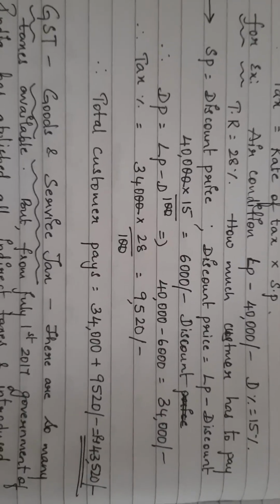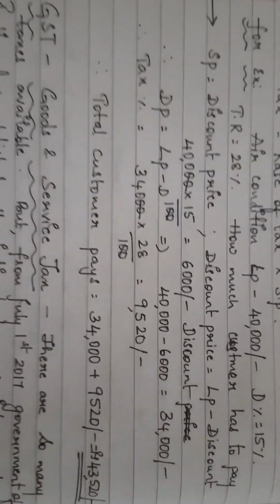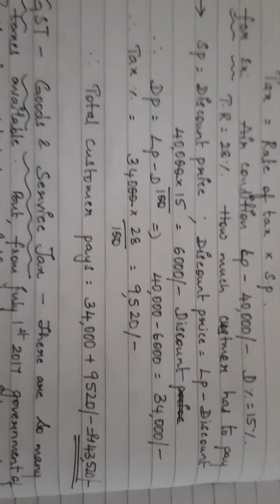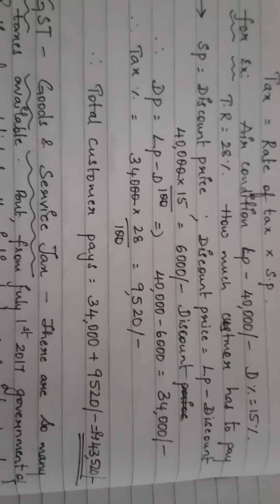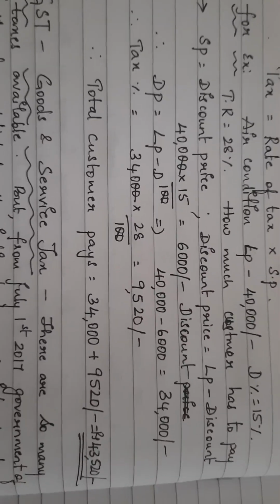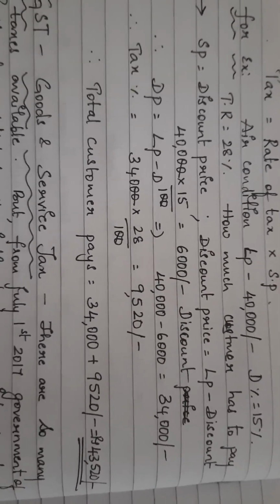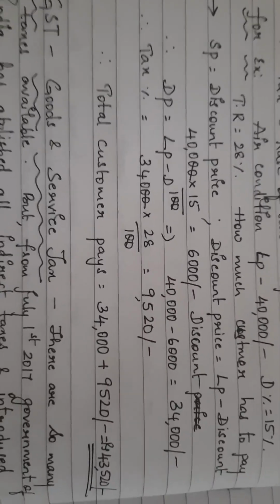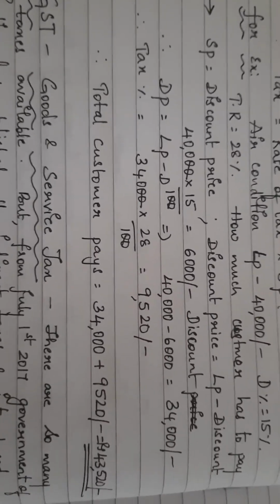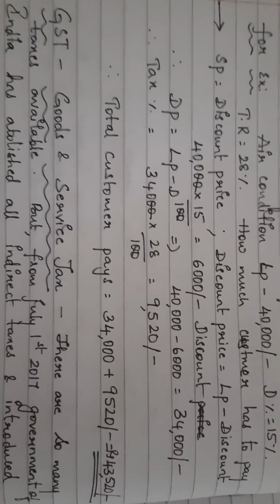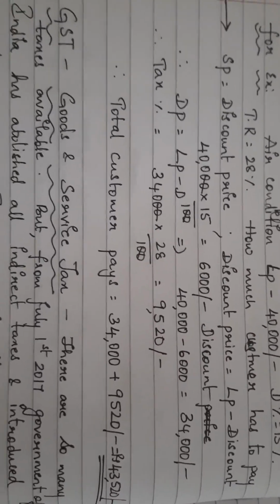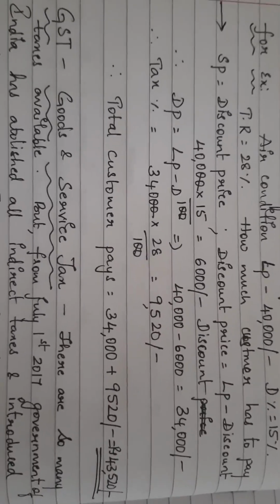Selling price is equal to the discount price, that is, from the list price we remove the discount and then we get the selling price. On 40,000 the 15% discount is 6,000. So 40,000 minus 6,000 is 34,000, which is my selling price.